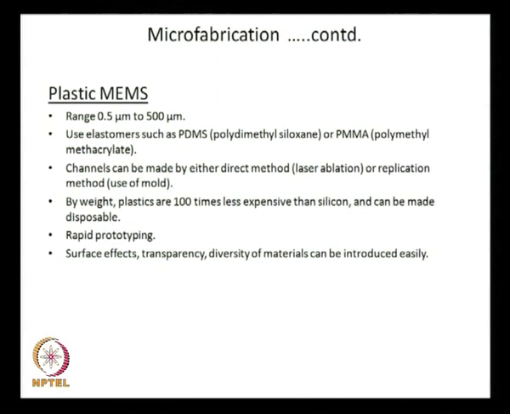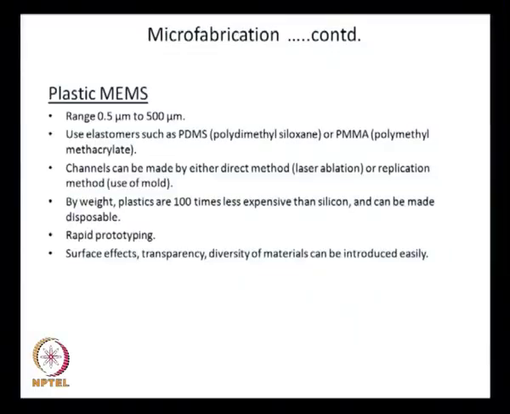These are used. The channel can be made by either direct method, by laser ablation, or replication method by use of mold. Now, mold is basically a negative replica.